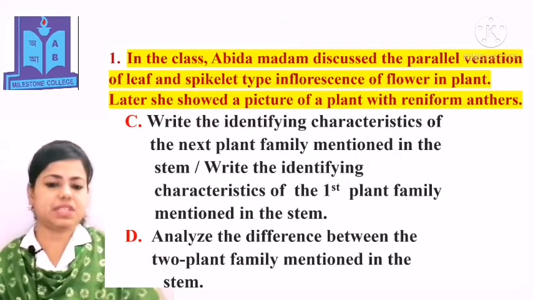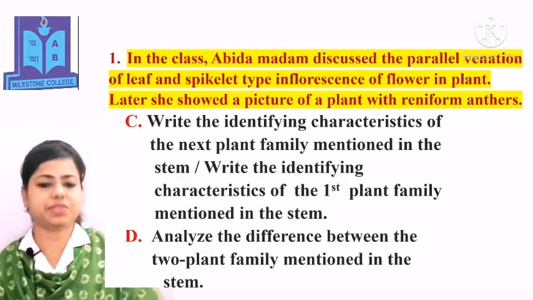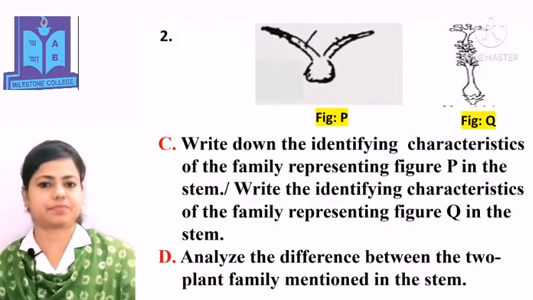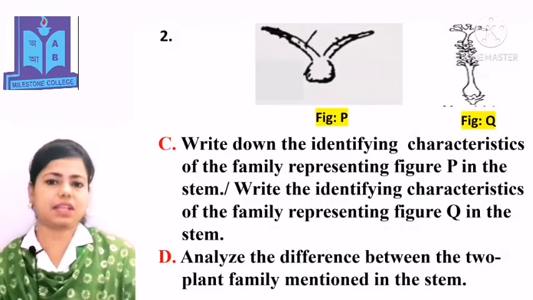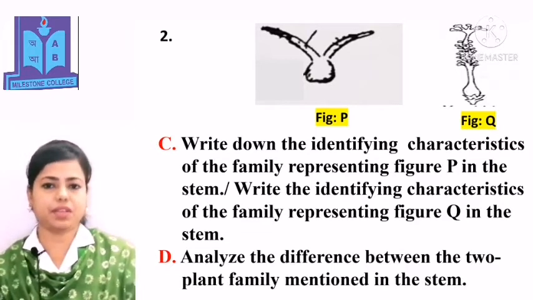The question number D is, analyze the difference between the 2 plant families mentioned in the stem. In this slide, you can see another stem, number 2. In this slide, you can see the figure P and figure Q.